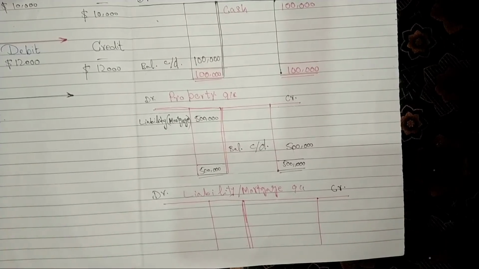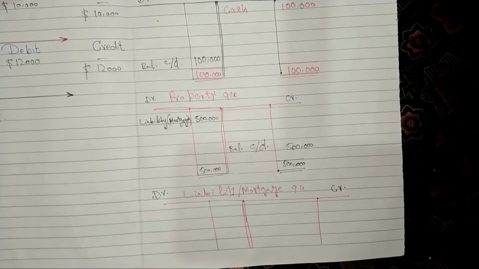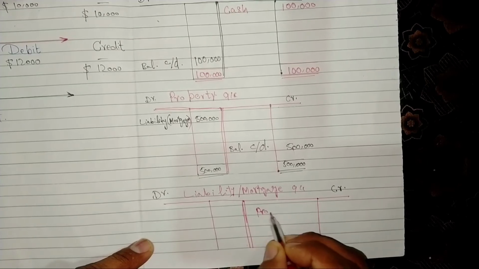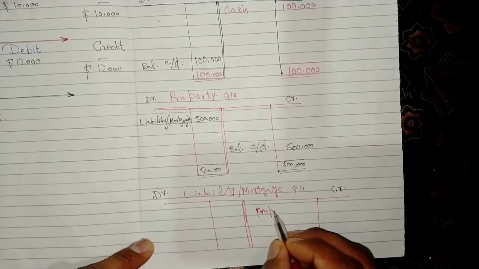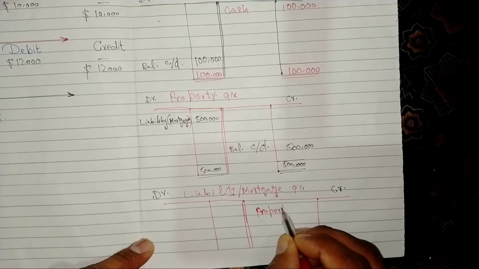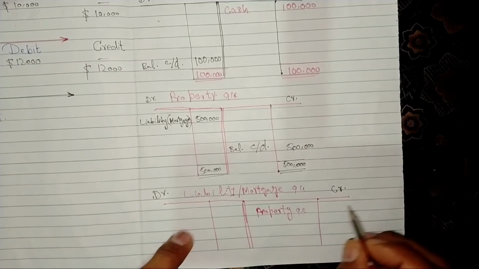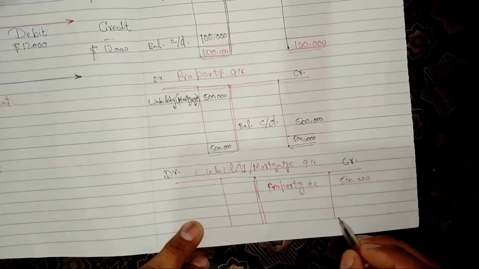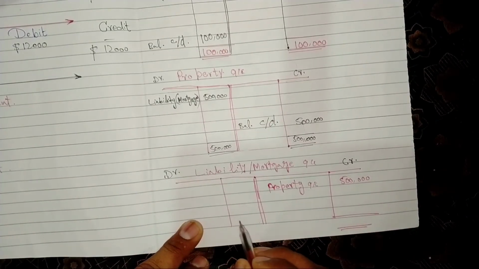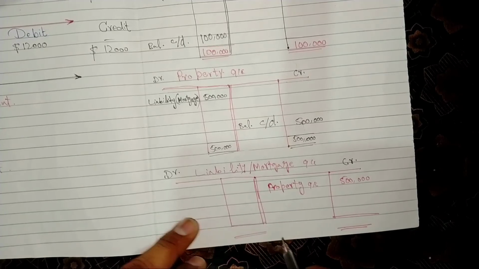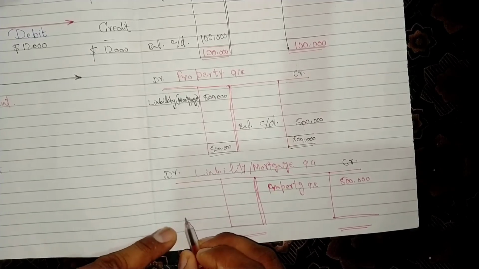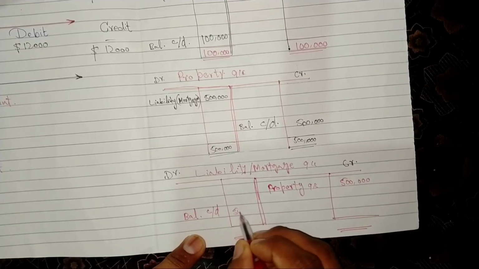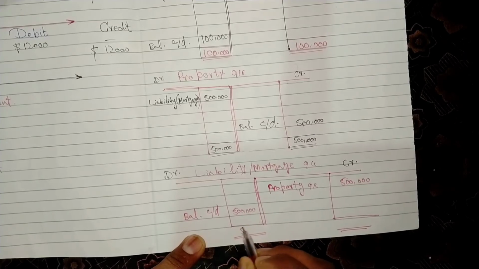Liability or mortgage account is credit from property account, amounting $500,000. So let's find the carry forward balance of liability or mortgage account. Balance carry forward amounting $500,000.